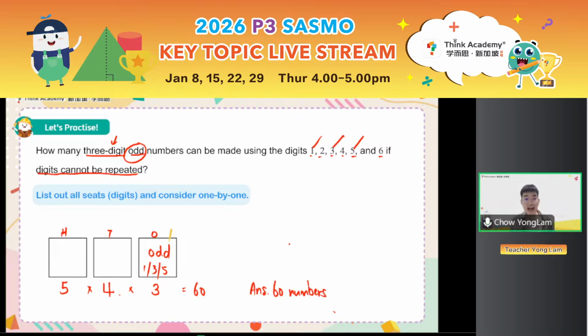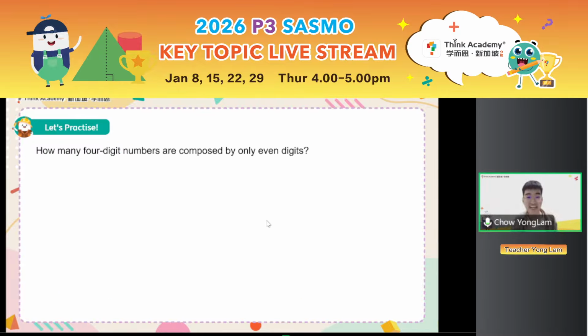At every point of time, think about how many digits are already used, and how many digits are left for you to choose from. Some people say this is an easy question, but I see a lot of careless mistakes. Some of you say it's 6 times 5. You forgot I cannot repeat the hundreds with the ones. So please keep this in mind when we apply it to the next question.